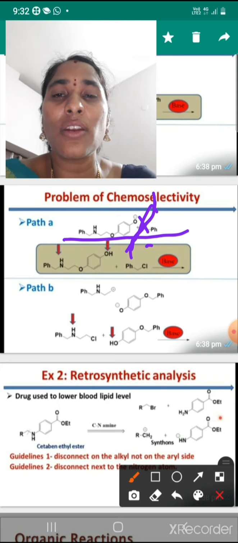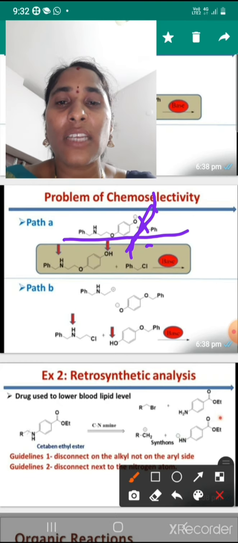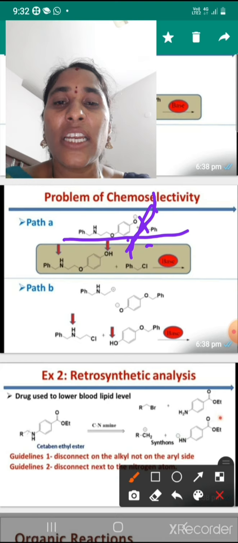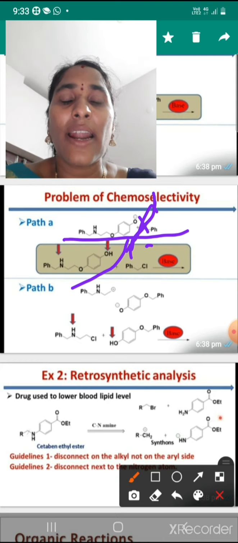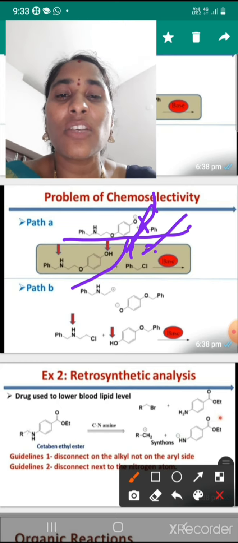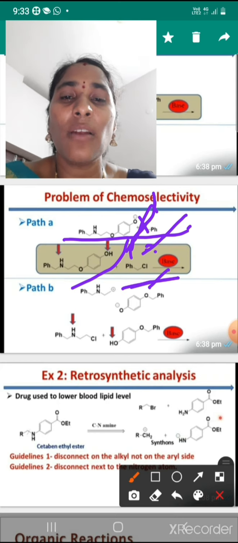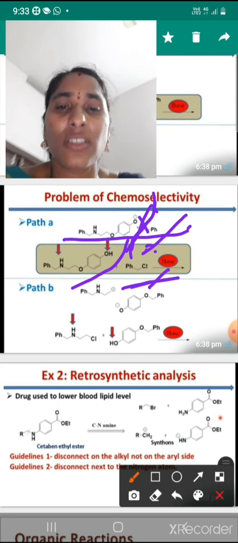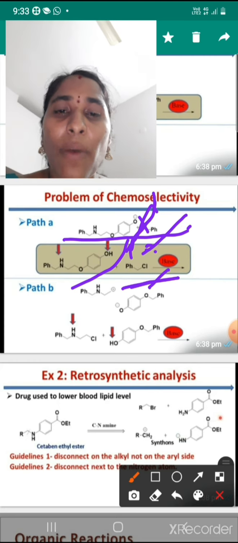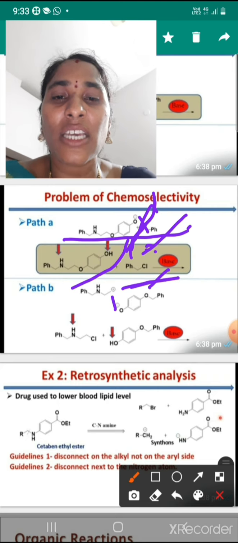So when we cut that C-O disconnection, what will we get? The negative synthon oxygen, that means O minus, will receive H plus, so then it is converted to alcohol. And like that, PhCH2 plus receives chlorine minus. So this one is PhCH2Cl. Okay, path B says here positive charge and negative charge are disconnected like that.